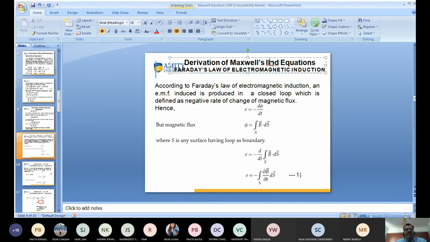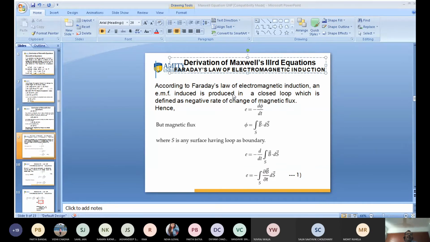According to Faraday's law of electromagnetic induction, as I already discussed, the induced EMF in a closed loop is equal to the negative rate of change of magnetic flux, and phi is known as magnetic flux.